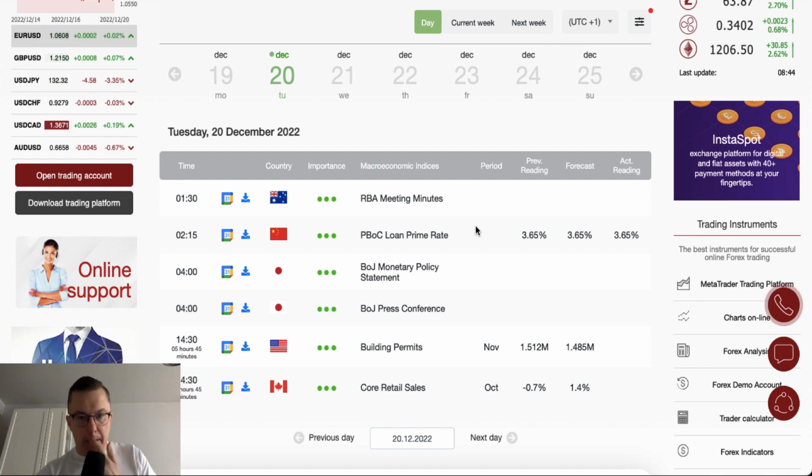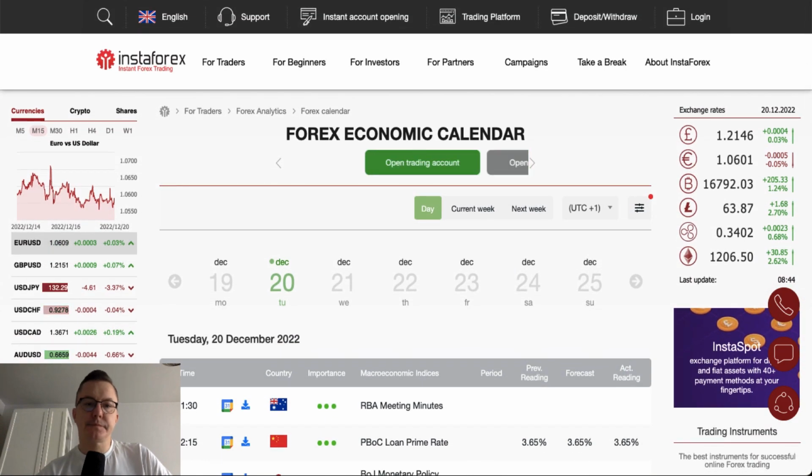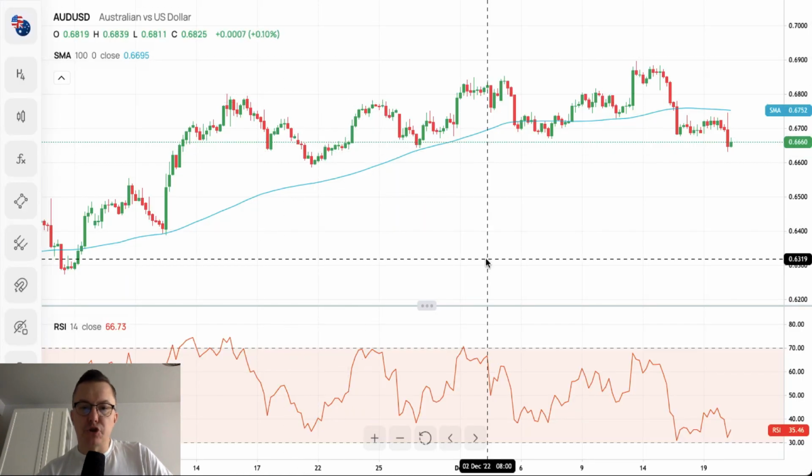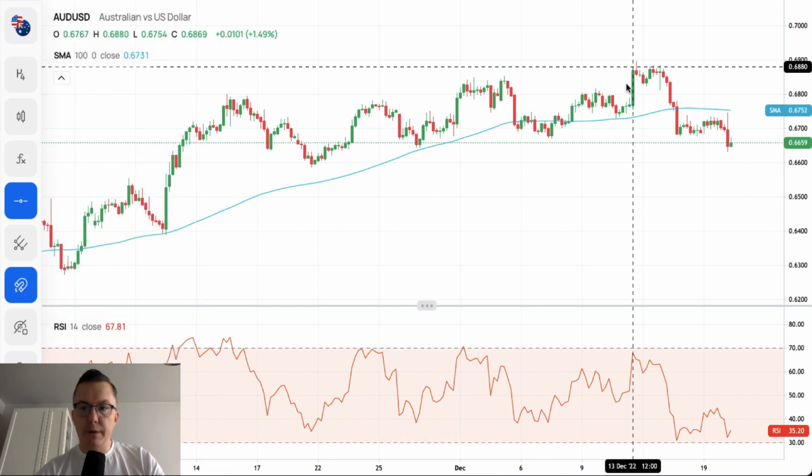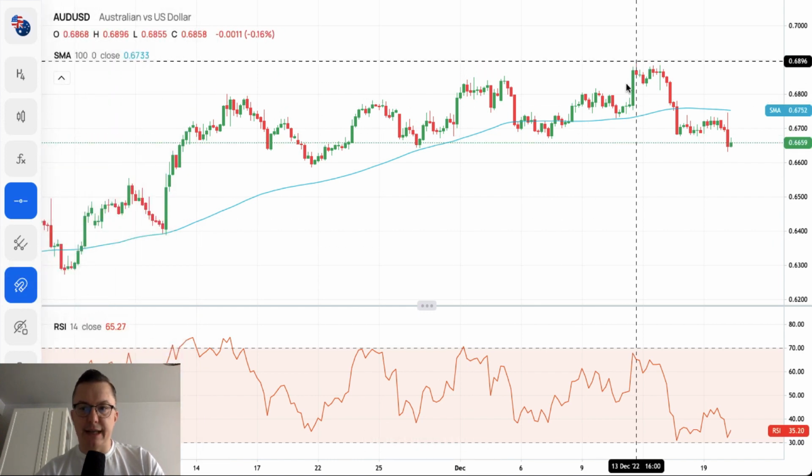We will start out with the Australian dollar. Our chart of the Australian dollar is showing us a very interesting situation, because we made a high at 6,896.